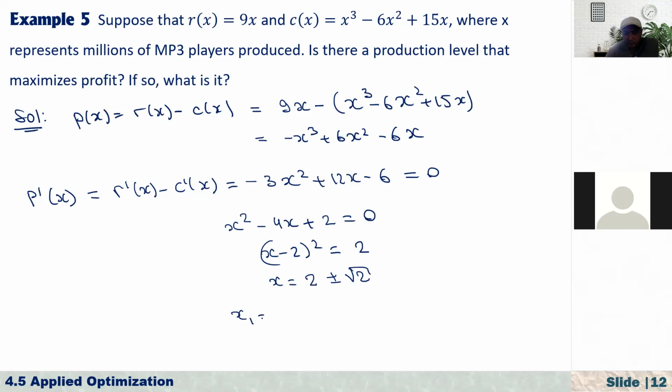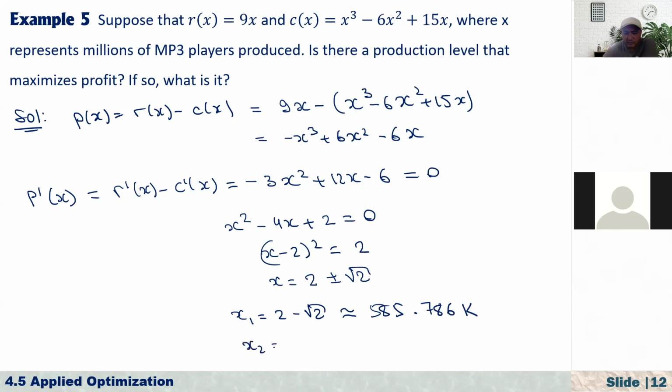Number 1 is x1, that is 2 minus square root of 2, which is approximately equal to 0.58. Actually they are in millions, right? Millions. Let me write them in thousands, okay? That is 585.786 K. K means thousands.